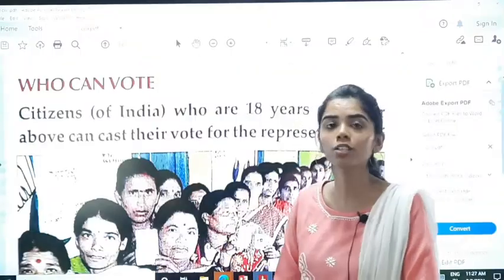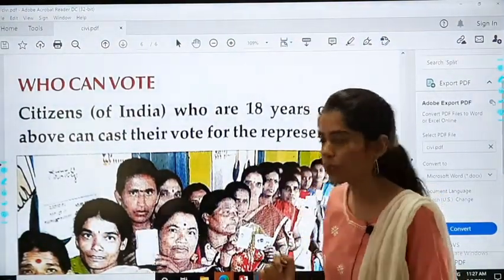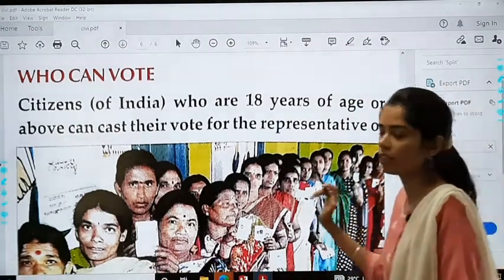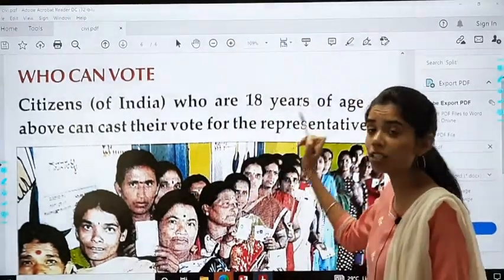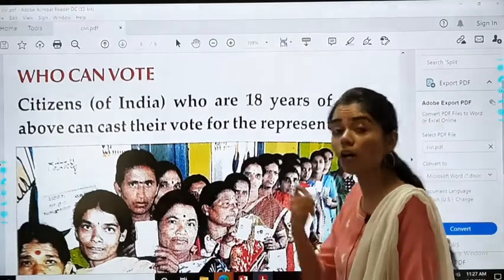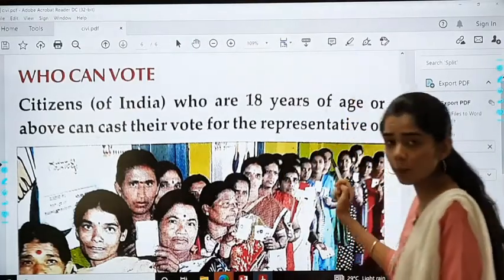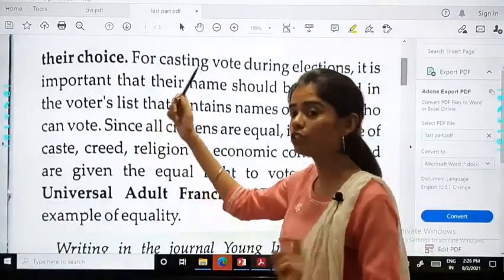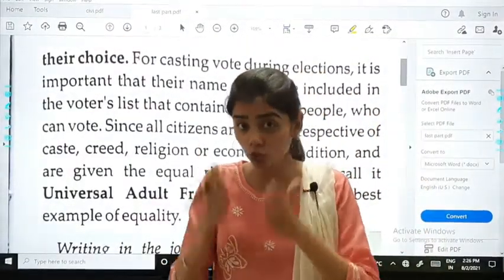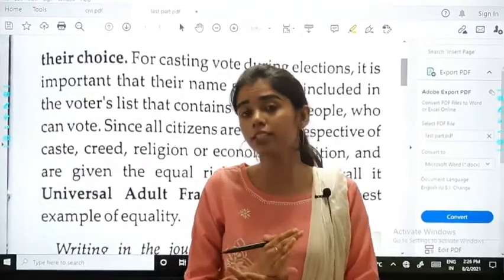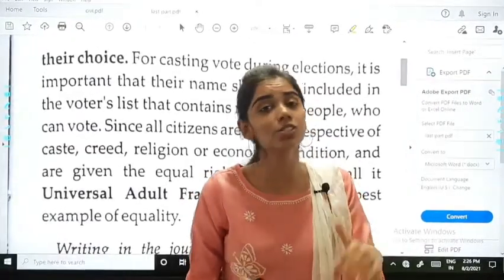Now today we will start with who can vote, that is, who is eligible to vote. Okay? Now let's start. Citizens of India who are 18 years of age or above can cast their votes for the representative of their choice. That means every citizen living in the country has the right to vote, but only if you are 18 years or above.